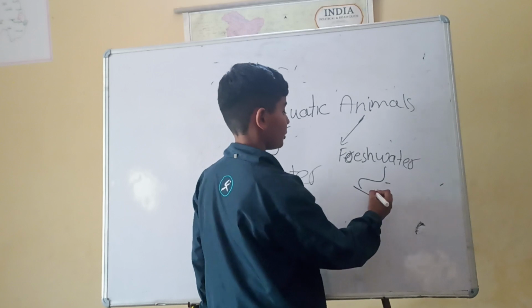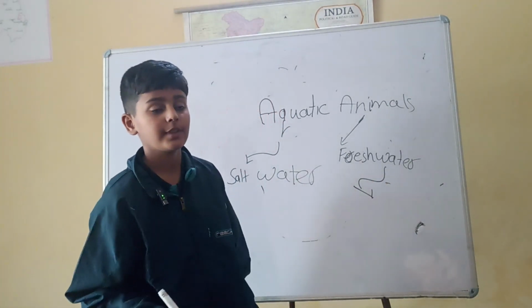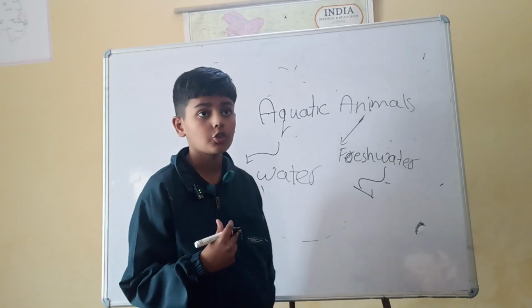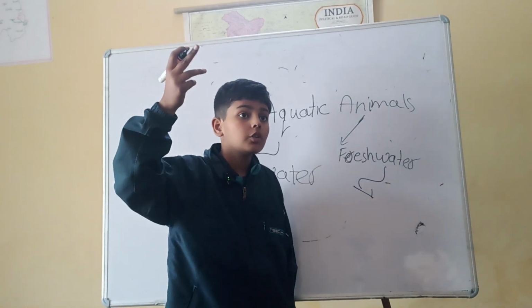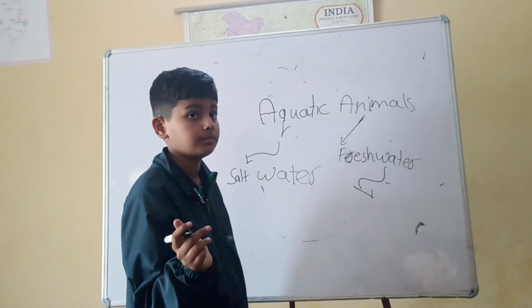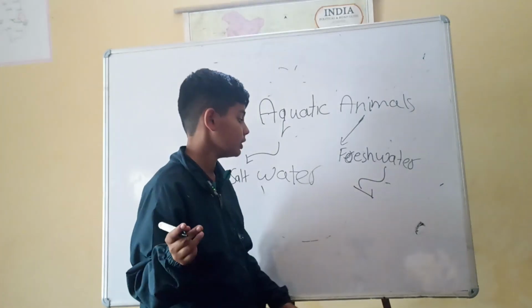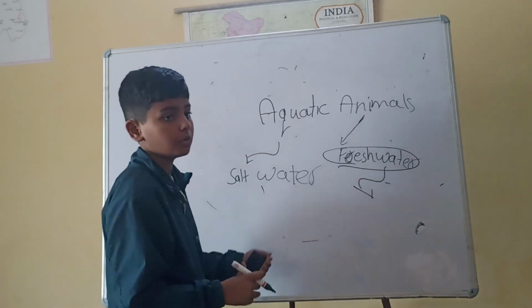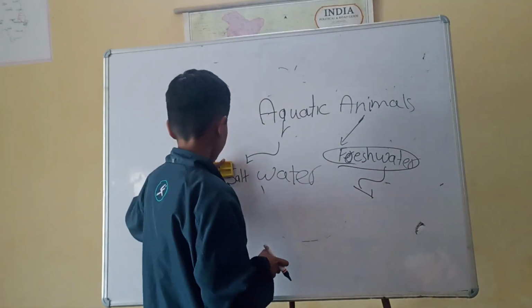Freshwater has many fewer animals, like salmon, baby salmon. Then there are more examples, like catfish. Then there's even more. There are so many animals that also live in freshwater, but fewer than in saltwater. Now, that's enough for aquatic animals.